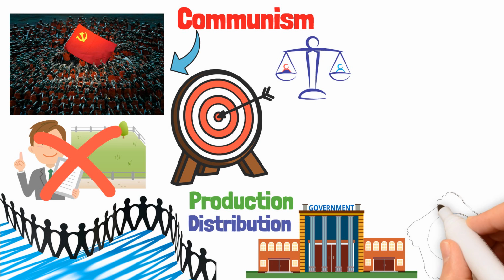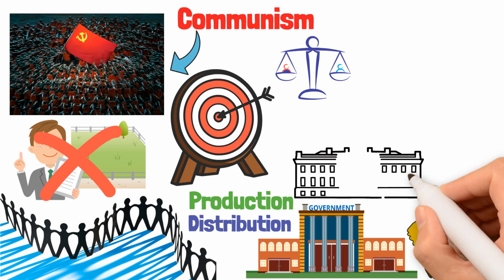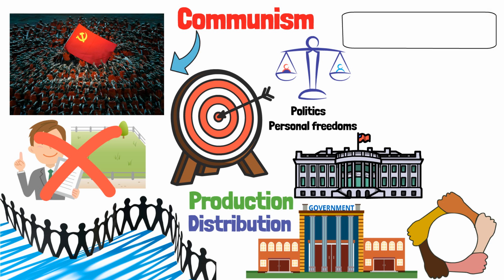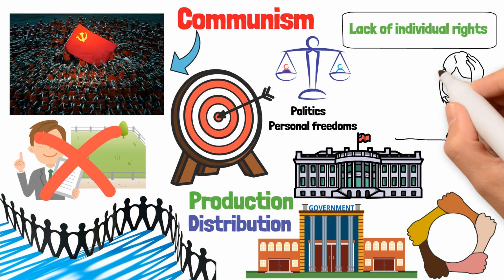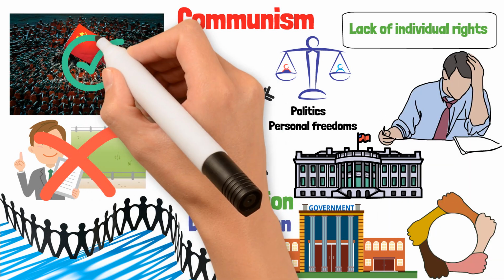While communism aims for fairness and equality, it often involves a single-party government with strong control over all aspects of life, including politics and personal freedoms. This can lead to challenges, such as a lack of individual rights and difficulties in managing resources effectively. Despite its goals, communism has faced criticism and struggles in practice.